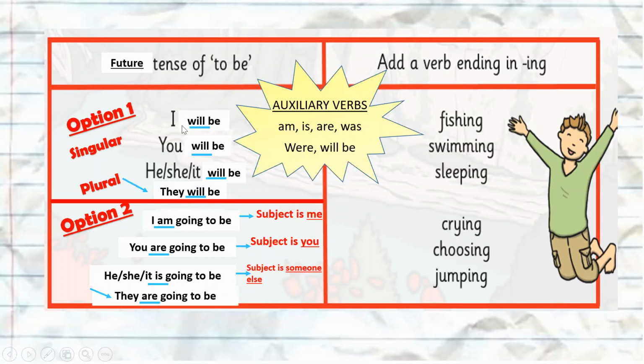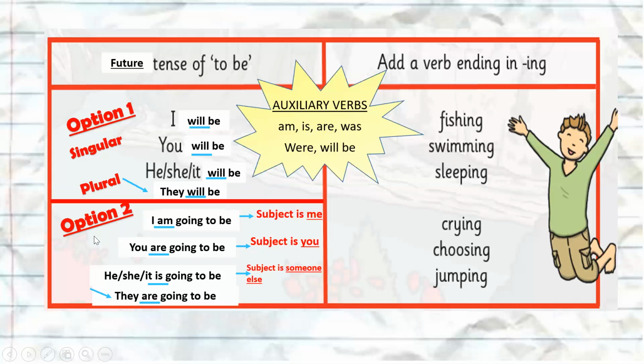So if it's singular, the subject's me, it still will be. If it's singular, the subject's you, it still will be. If it's singular, the subject is someone else, it still will be. And if it's plural, so the subject could be they, it still will be. So nice and easy. And then we just add our ing verb. I will be fishing. You will be swimming. He will be sleeping. They will be crying. Okay, it's all will be. Nice and easy.